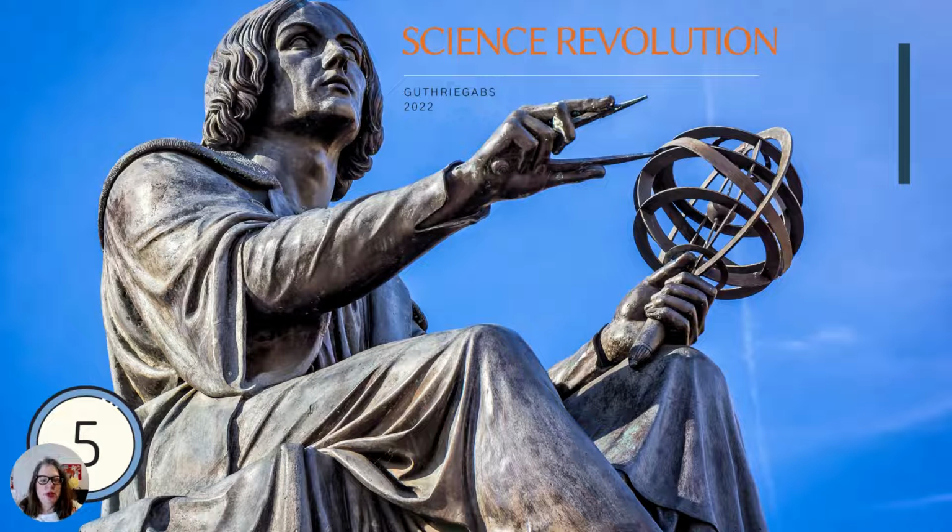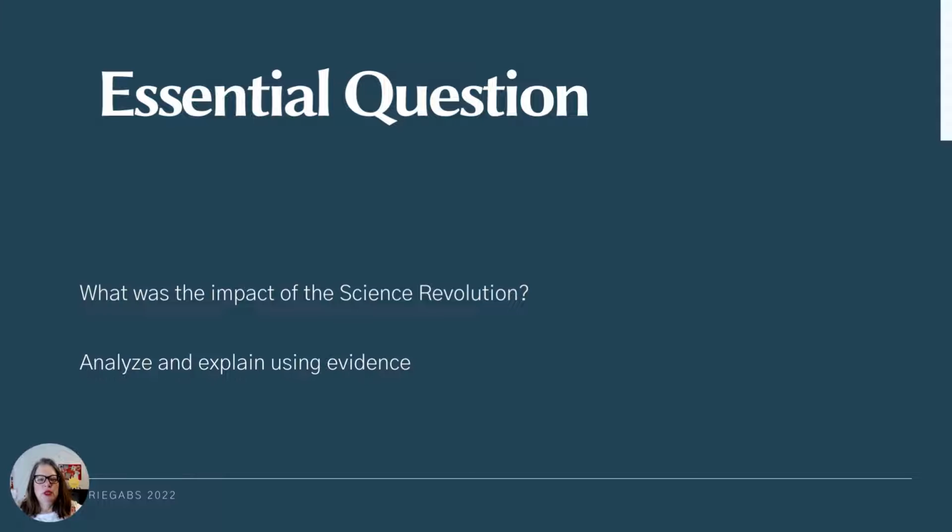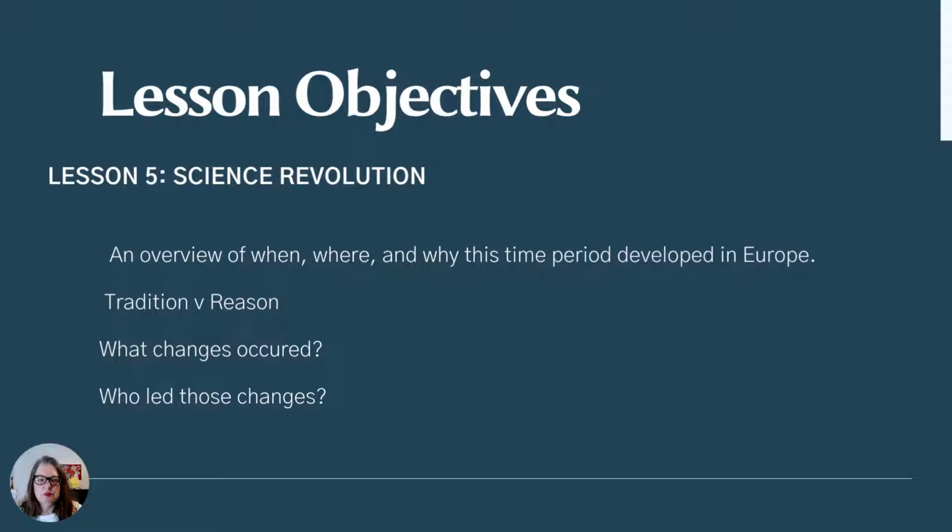All right, week 5, lesson 5 today is the science revolution. So we're not really talking about exploration today. We're going to focus on a completely different event. Everything else that we've been talking about has been relating to trade and wealth and government power, and we're talking a little bit differently today. We're looking at the impact of the science revolution. Some people will call it the Copernican Revolution.